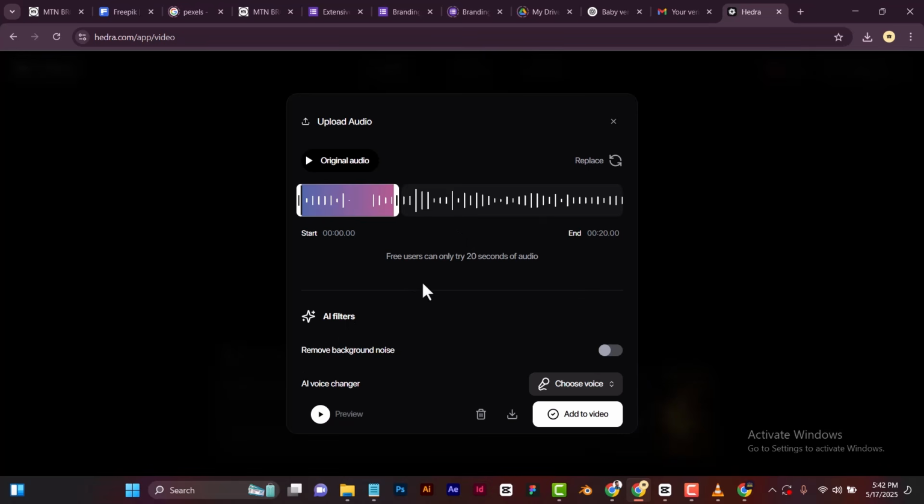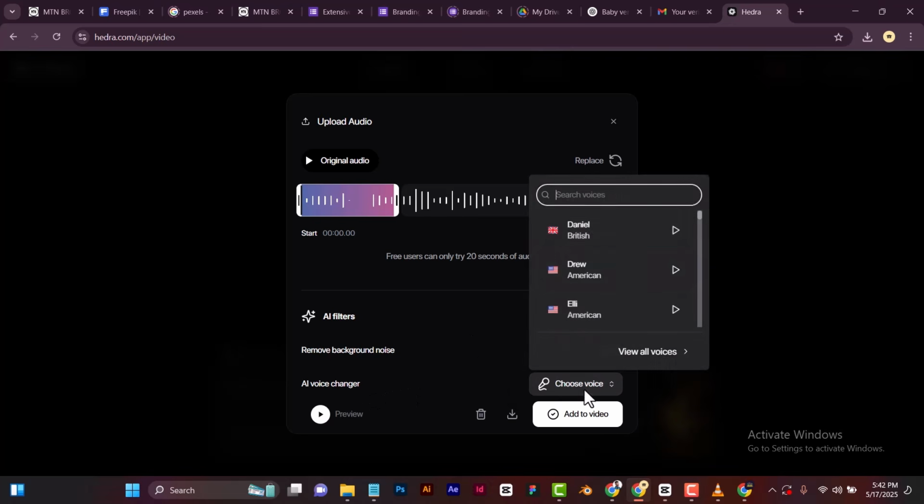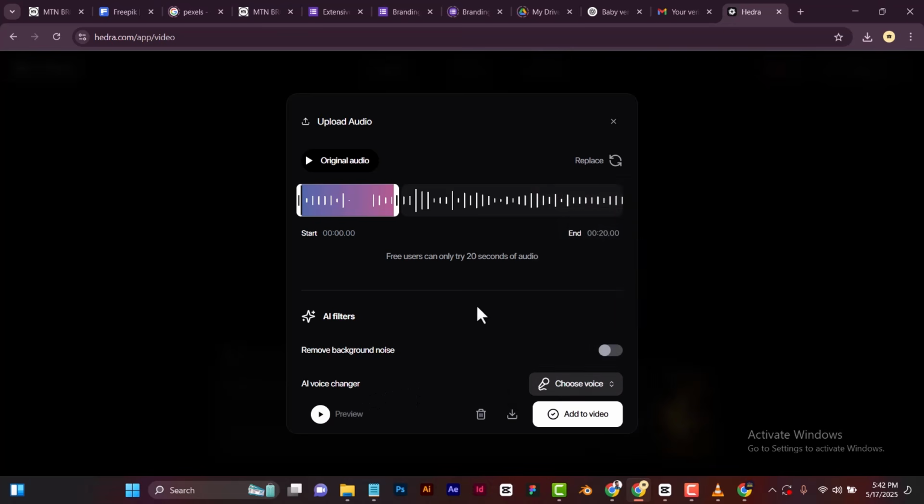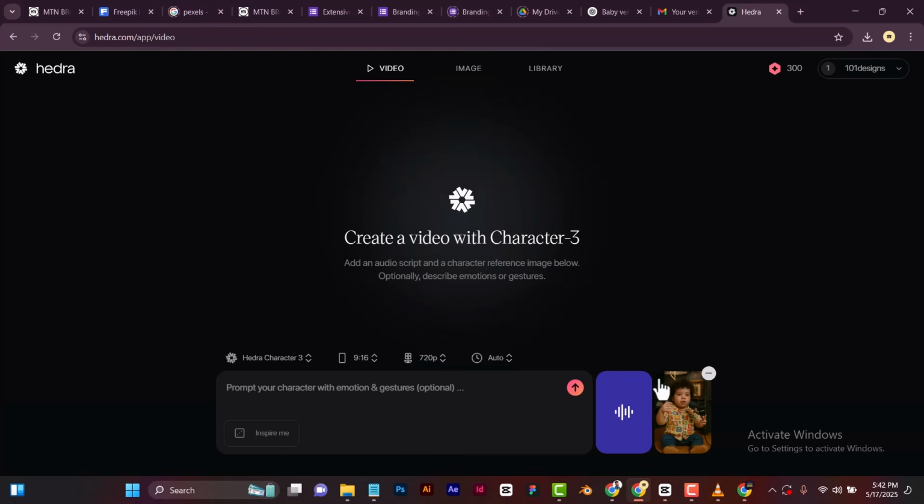You can see down here there are other options: remove background noise and change. They also have voices here on Headra, but we won't be using all those options. What you just need to do is add our audio. If you can see down here, it says add to video. So right now we have our audio and then we have our picture.